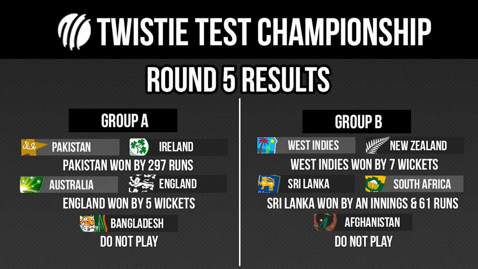In Group B, we saw the West Indies beat New Zealand to put themselves into qualifying position before Sri Lanka, with a victory over South Africa, put themselves into the Test Championship finals in Group B. Bangladesh and Afghanistan were already eliminated, and they had the bye in round 5, so they did not play. But some huge results in round 5 maybe throw a little bit of a spanner in the works to see how things are going to play out for the rest of the tournament.